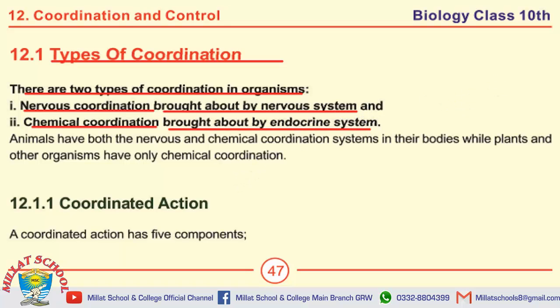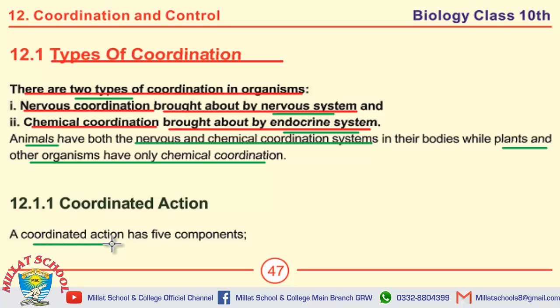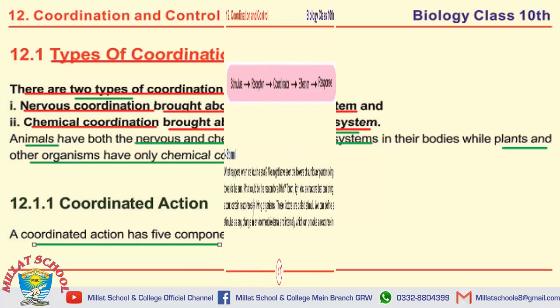Moving towards some of the MCQs on this page. There are two types of coordination. Nervous coordination is brought about by nervous system. Chemical coordination is brought about by endocrine system. Animals have both nervous and chemical coordination systems in their bodies, while plants have only chemical coordination. The last MCQ on this page includes a coordinated action has 5 components.